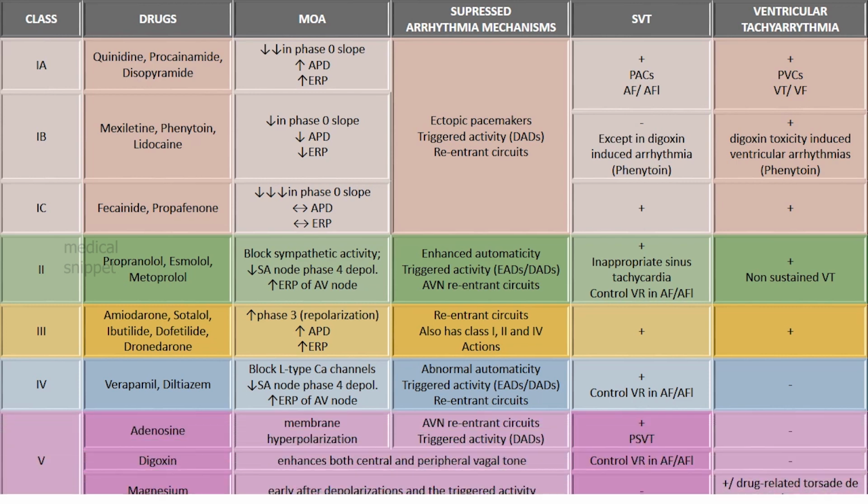Class 5 drugs include other drugs like adenosine, digoxin, and magnesium. Adenosine opens the potassium channel, causing membrane hyperpolarization. It is used to treat paroxysmal supraventricular tachycardia. Antiarrhythmic action of digoxin is mainly due to central and peripheral increase in the vagal tone. Thus it controls ventricular rate in SVT. Magnesium is used to treat drug-related torsades de pointes and digoxin-induced ventricular tachycardia.